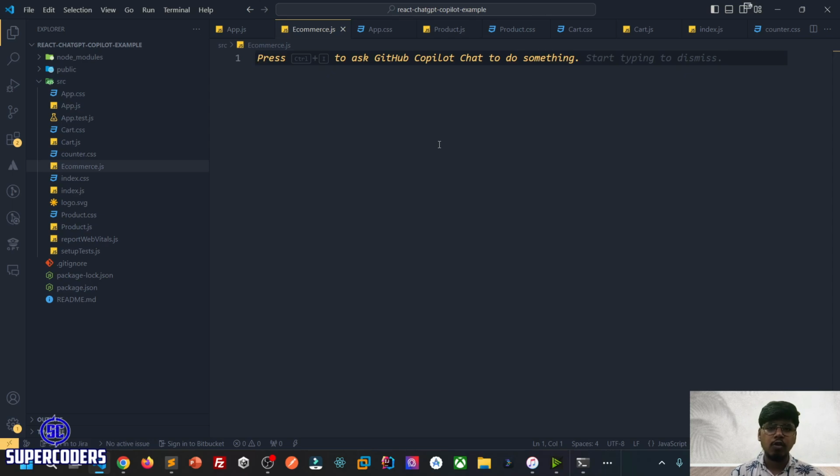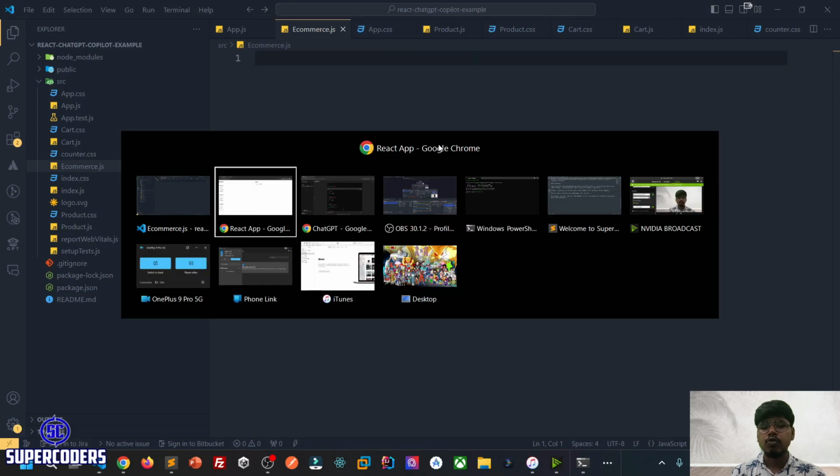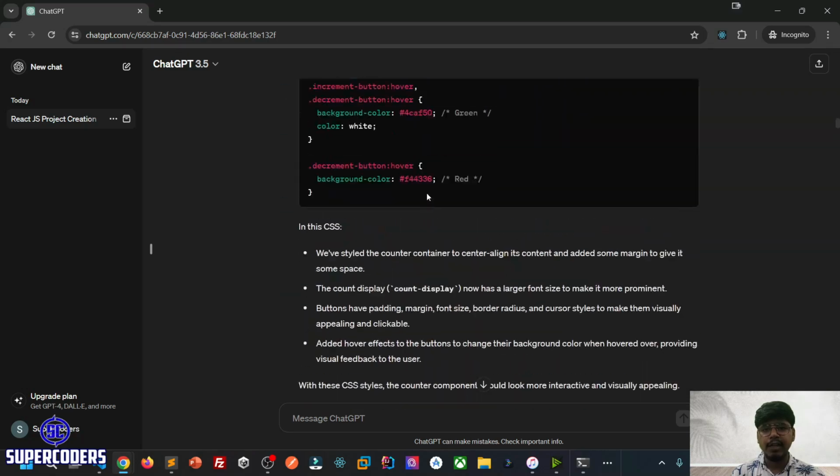So there are two ways. Copilot uses the autocomplete method to complete your code, or as a second alternative you can ask Copilot. If you type Control I, I can ask it to write the complete code of this e-commerce component having the following features. So I'm just copying the features from here. I just copy the features which I asked in ChatGPT.